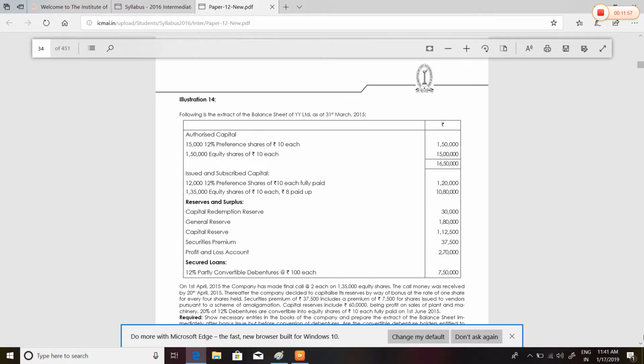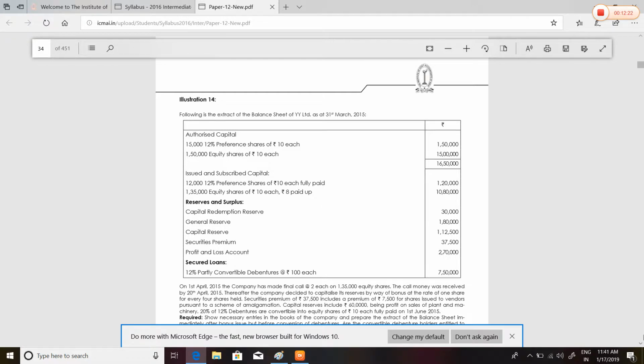Following is the extract of the balance sheet of YY Limited as at 31st March 2015. Authorized capital is given, with issued and subscribed share capital: 12% shares of rupees 10 each fully paid up, and 1,35,000 equity shares of rupees 10, rupees 8 paid up.